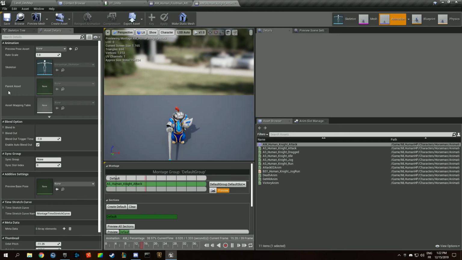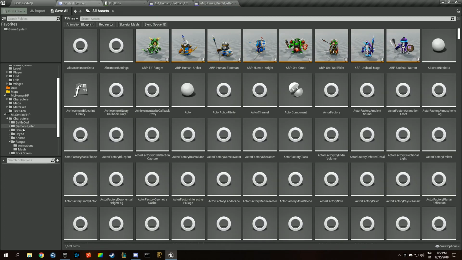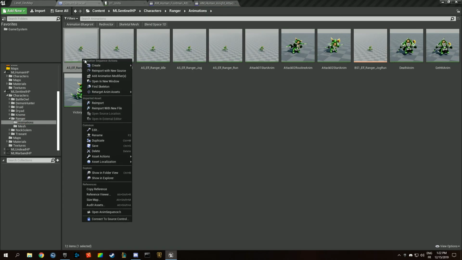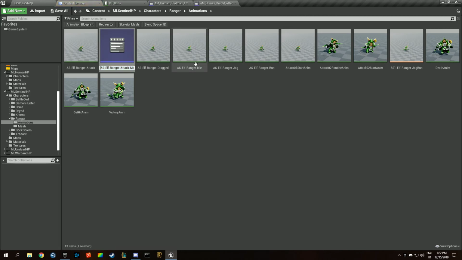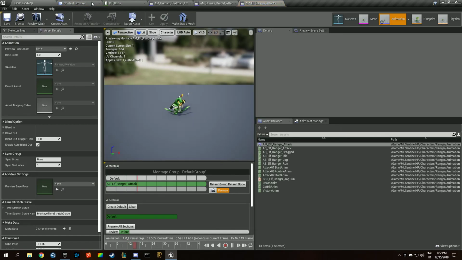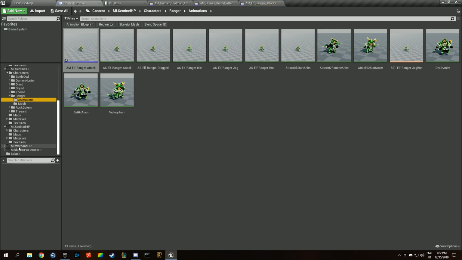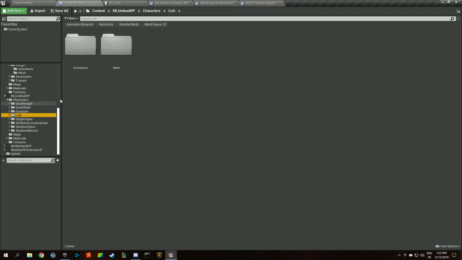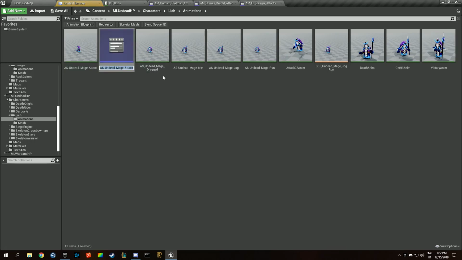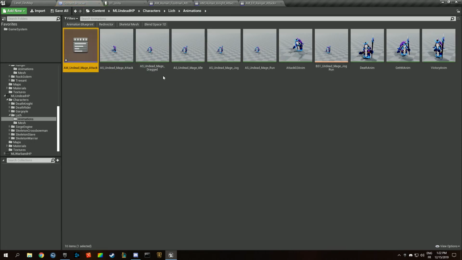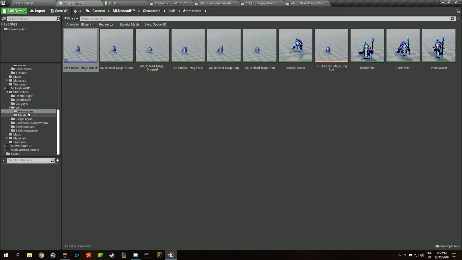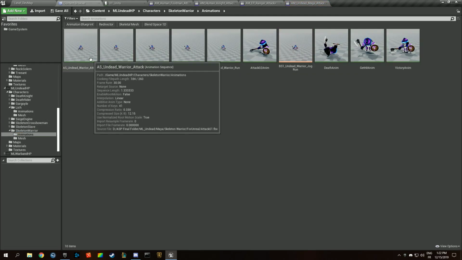We're going to open that up, and we're going to do this for each of the units we created. Create a montage, remove this, open that up. Doing this for the Lich and the Warrior in the Undeads. Like this. The Lich and the Warrior.